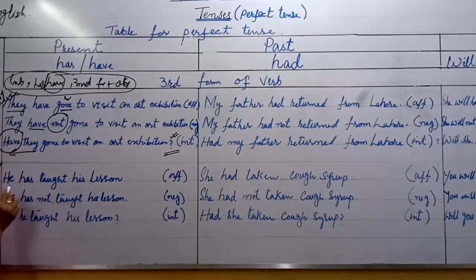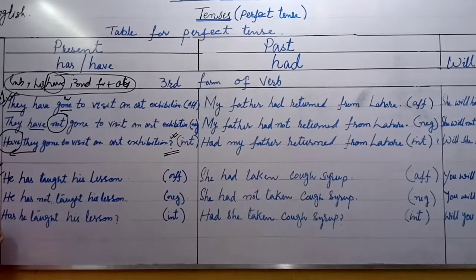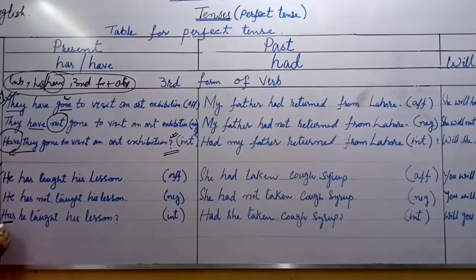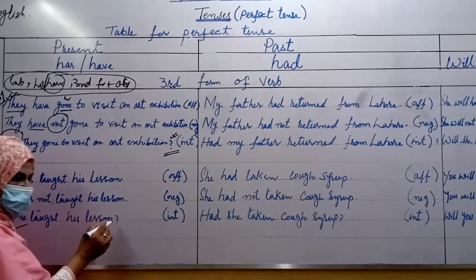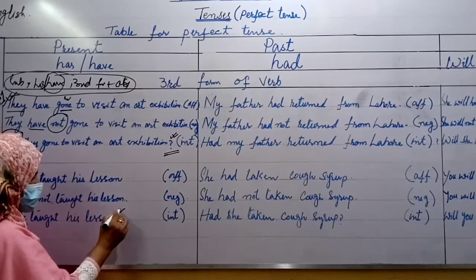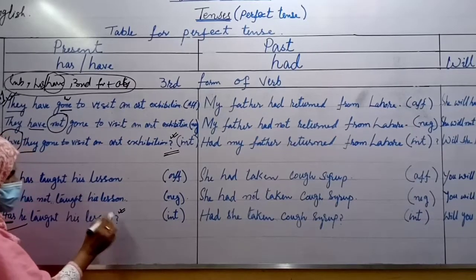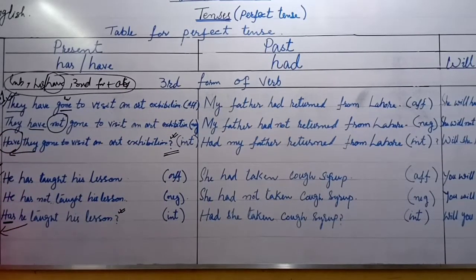If you want to change the same sentence into interrogative, has or have will come at the beginning of the sentence, that is before the subject. Has he taught his lesson? And at the end of the sentence, the sign of interrogation, that is question mark.